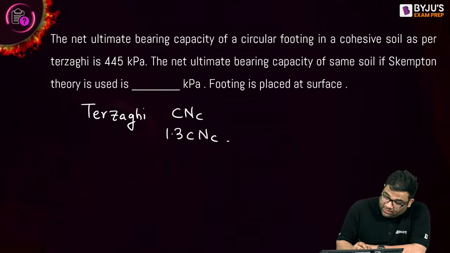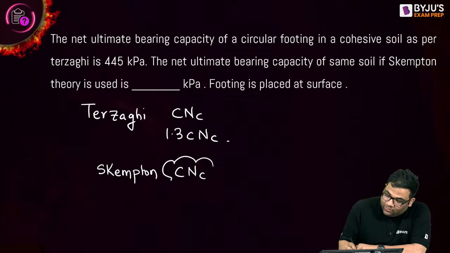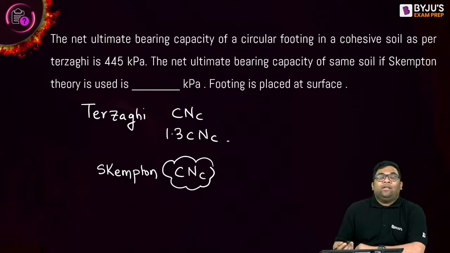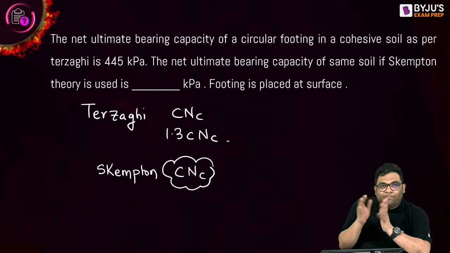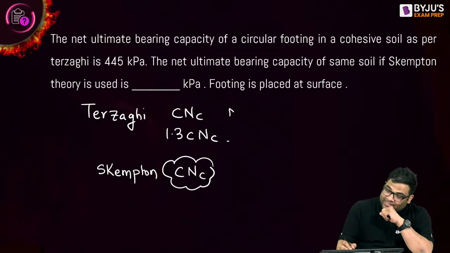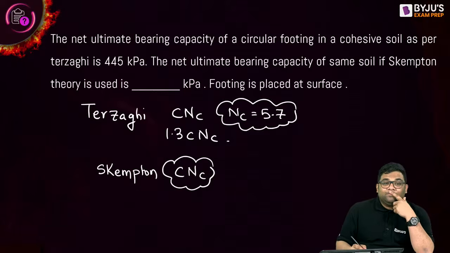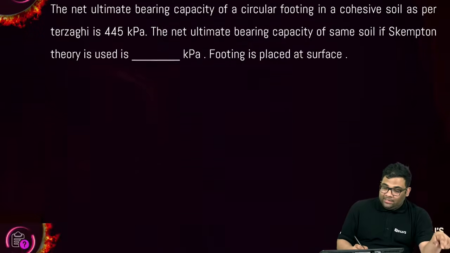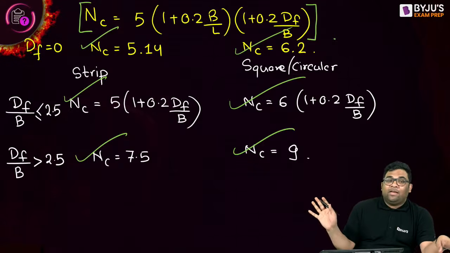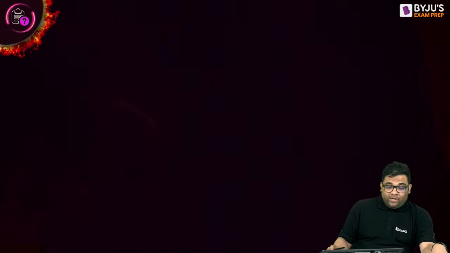But as per Skempton, it is always cNc. Only this Nc value changes as per the shape and other things. And here Nc is always 5.7. Understood? That is the difference between Terzaghi and Skempton. How to remember Nc? I have given everything here. So very good. Thank you very much.